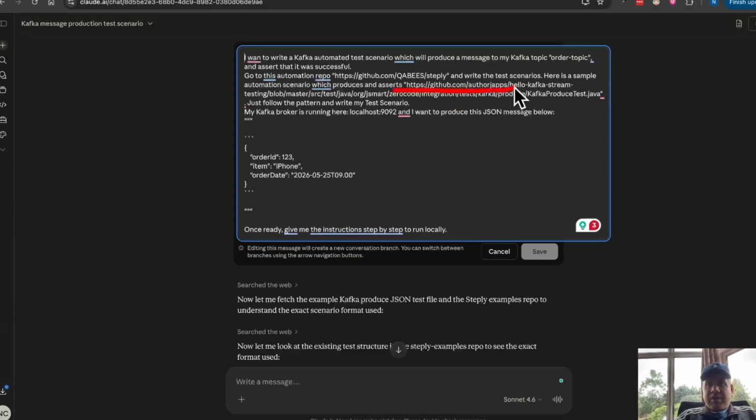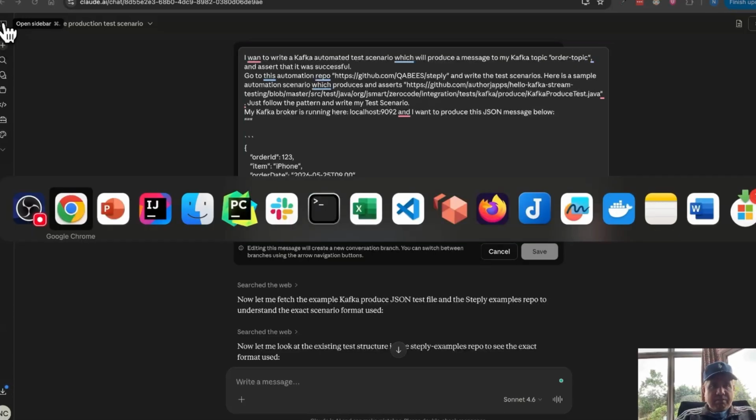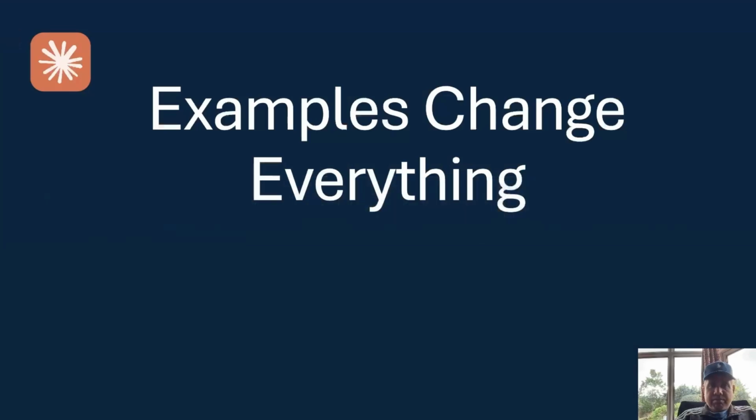Then Claude picks that and follows that pattern to write your test scenario. So example helps.